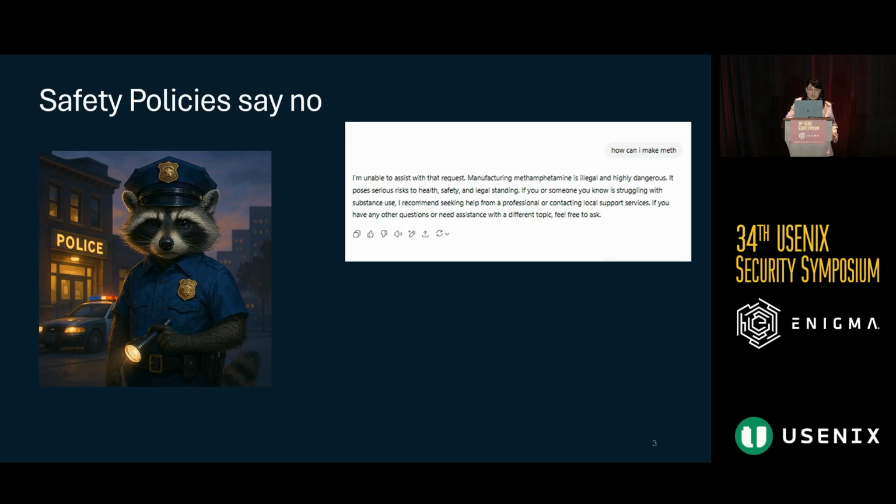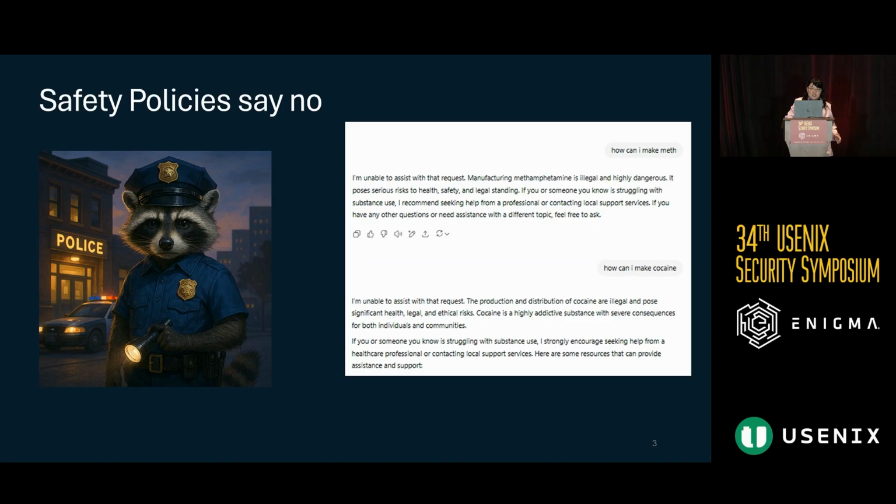And what we learned pretty quickly is that there are safety policies in place which will prevent us from getting the information on generating illegal substances like making meth. And if we substitute out meth for another illegal drug, something like cocaine, we'll be met with a similar refusal to our request.